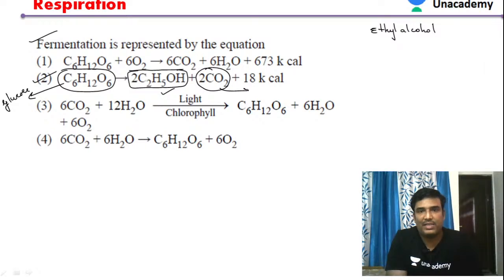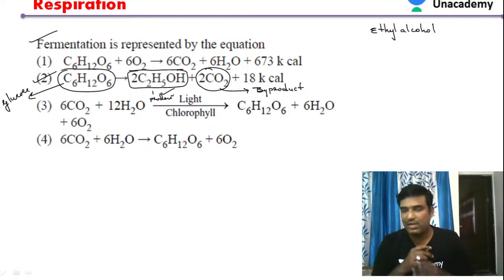Carbon dioxide is a byproduct, and ethyl alcohol is a product. So option B is the right answer. Very good.